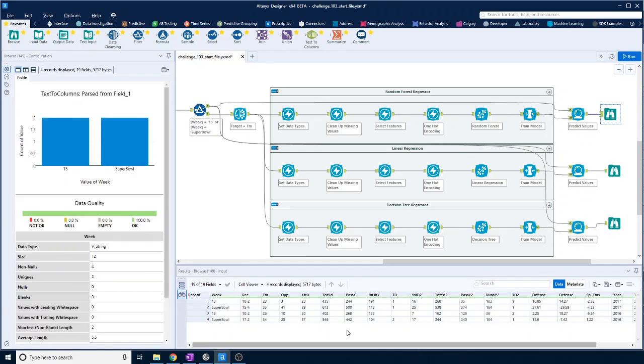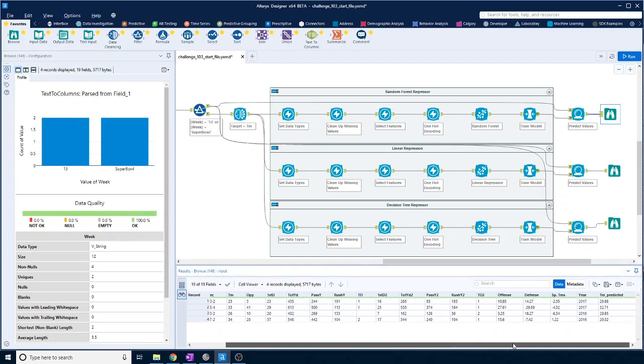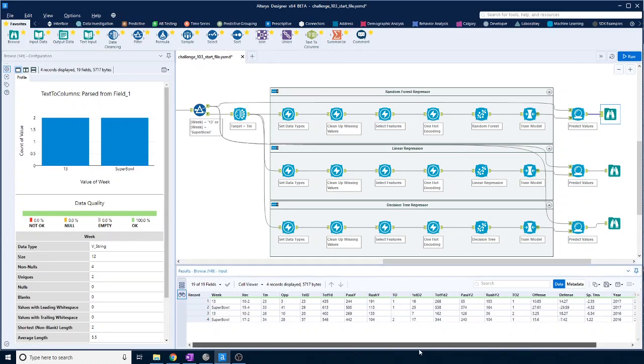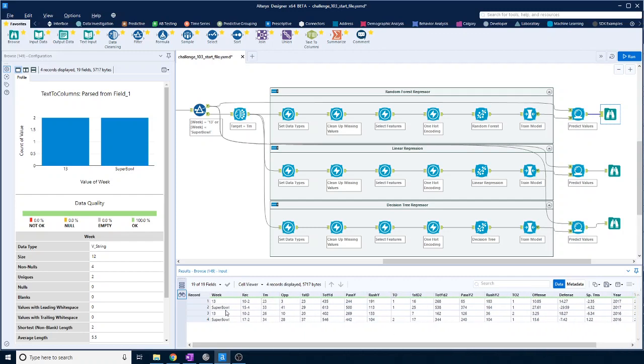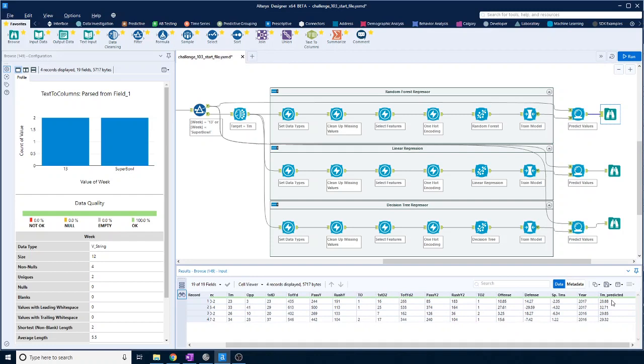So we've got the results spread out like this, and maybe we just want to, well, let's go with this. So we've got year 2017 at the top, 13 and Super Bowl. It's saying 28 for year 17 and 29 for the next, and if you look over here, the actual number was 23 rather than 28 and 26, but for the Super Bowl in 2017 it's only a little bit out for the first 2017, but 29 versus 34.